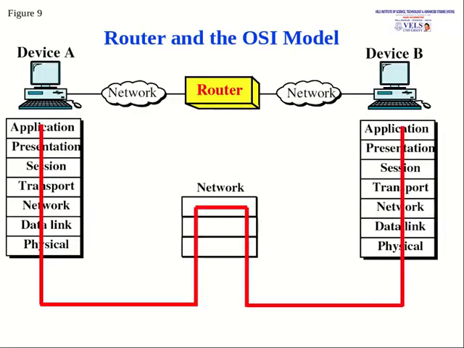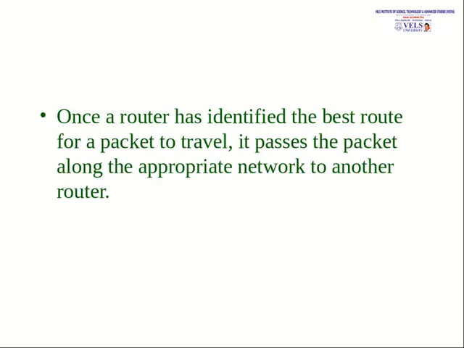So here we can see device A and B. Again the router uses the network layer, physical and data link layers also. Once a router has identified the best route for a packet to travel, it passes that packet along the appropriate network to another router also. It tells the shortest path or best route to send the packet. That will be calculated, and it is also forwarded to the next router.